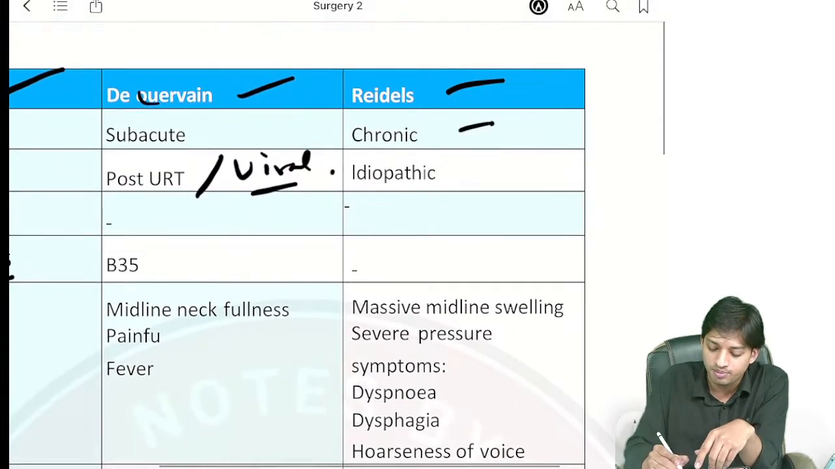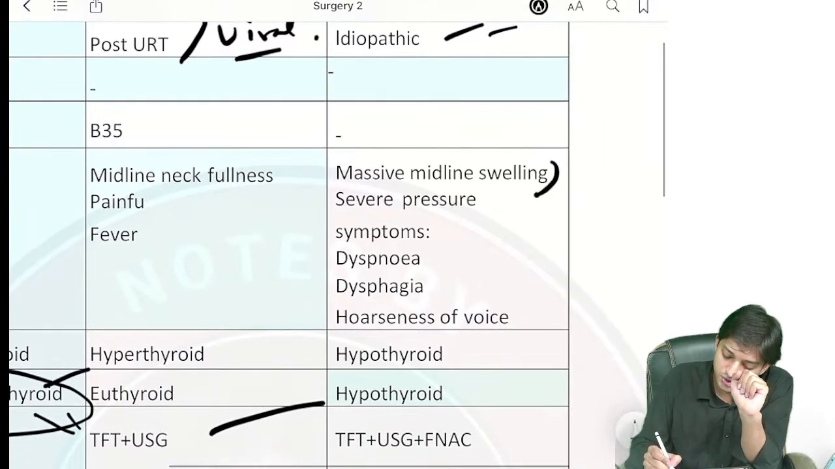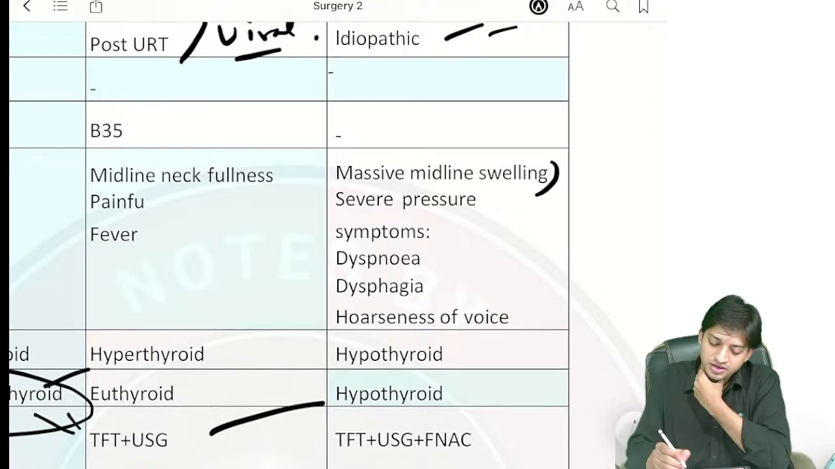In Riedel's, what is going to happen? In Riedel's, it is a chronic thyroiditis, right? Idiopathic, massive midline swelling will be there. Severe pressure symptoms will be there.